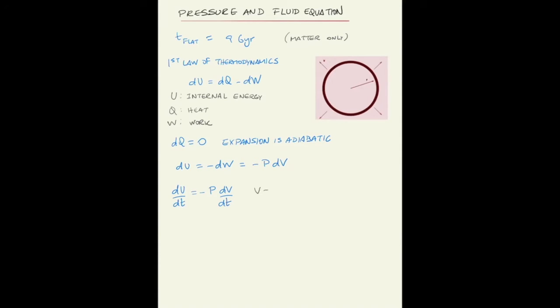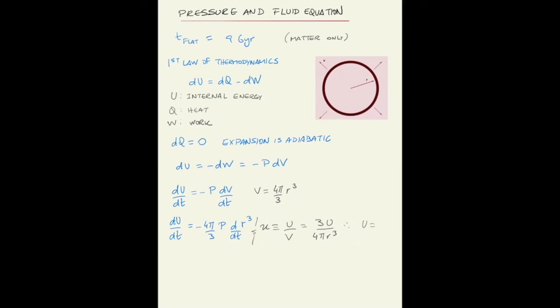And since the volume is equal to 4 pi over 3 times r cubed, this equation becomes dU/dt is equal to minus 4 pi over 3 times the pressure times the derivative of r cubed. Now we can divide this energy by the volume and define the internal energy per unit volume, call it little u, whose definition is going to be 3U over 4 pi r cubed.